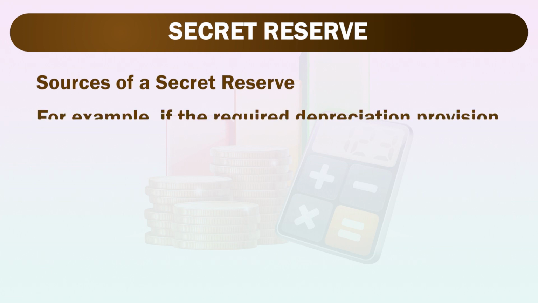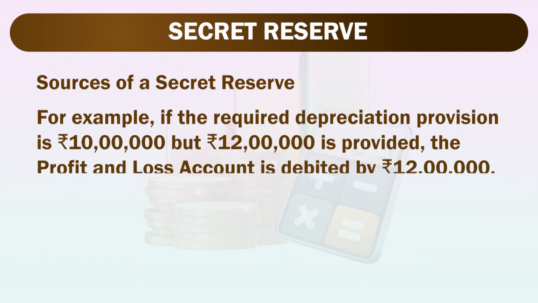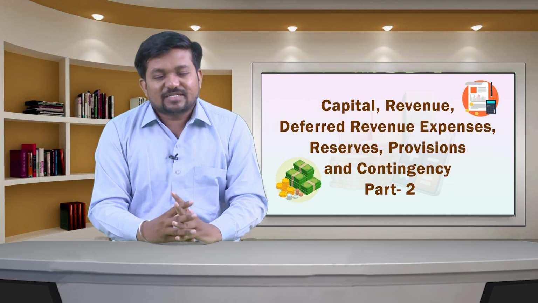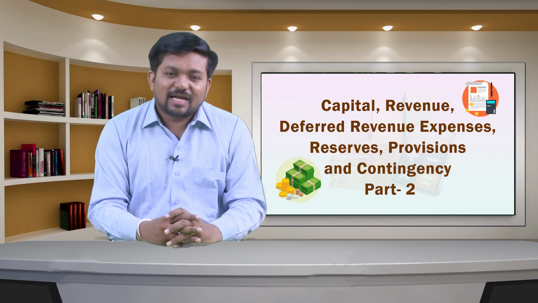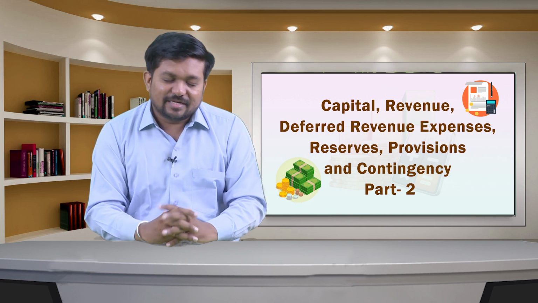Sources of the secret reserves. For example, if the required depreciation provision is rupees 10 lakh, but rupees 12 lakh is provided, the profit and loss account is debited by the amount of rupees 12 lakh. Being a non-cash expense, there is no effect on cash outflow. Fixed assets will be shown at a lower value in the books while their market value is higher, thus creating a secret reserve.